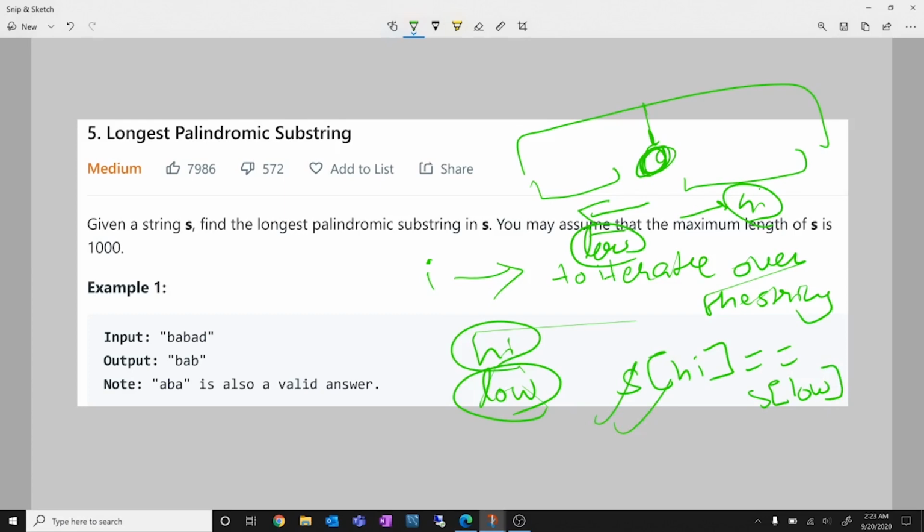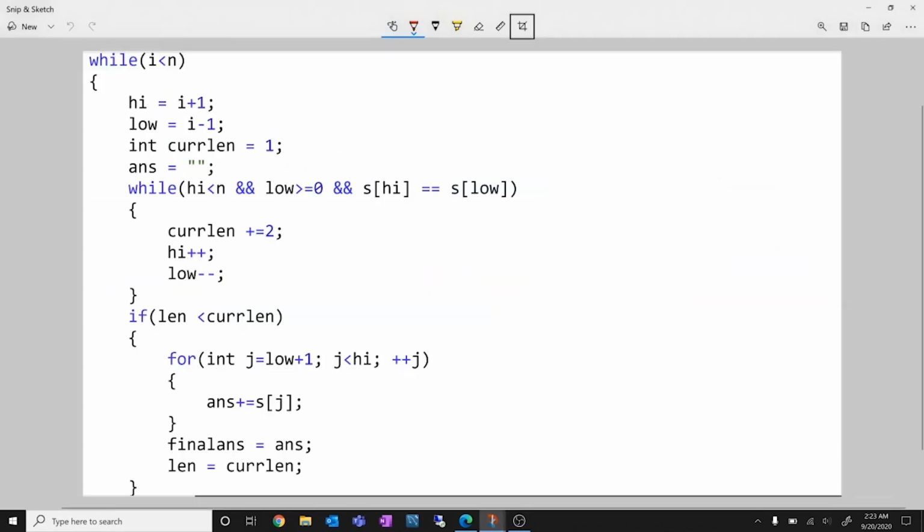And how will we increment the length here? You'll understand in the code part. So without wasting any time, let's move on to the code part. So first, let's discuss the odd length case. So this is the odd length case, right?